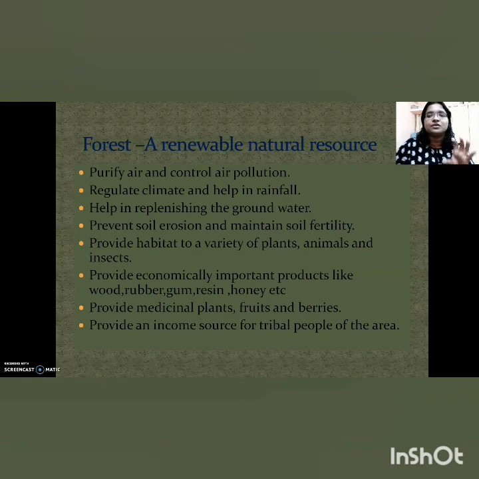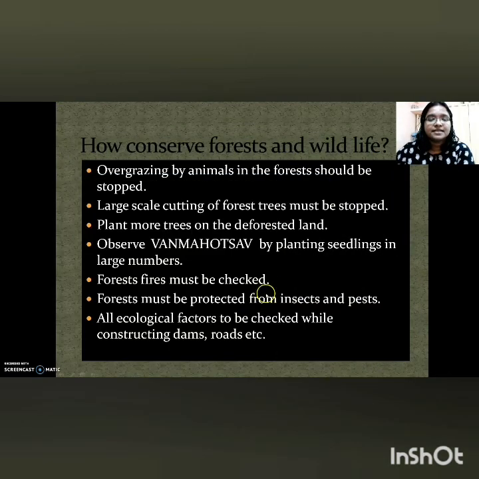And we have to preserve it. We have to conserve it as a natural resource. You should know that it is a renewable resource and we have to take enough steps to conserve it. It can be renewed, even if it is being exploited, if we take proper steps to conserve it, and we have to do that. And there comes the responsibility of a citizen. Let us see how to conserve forest and wildlife.